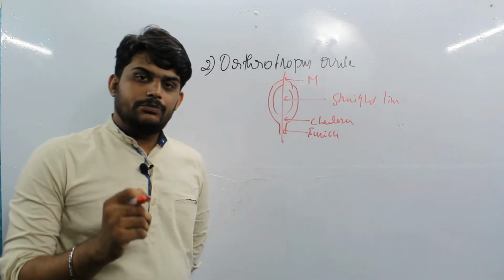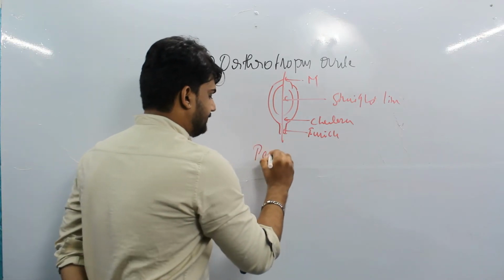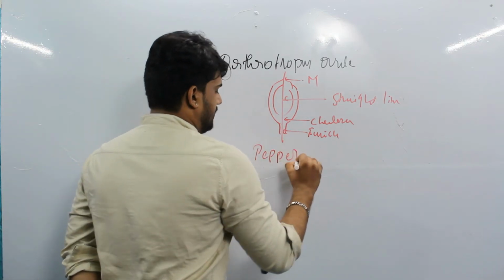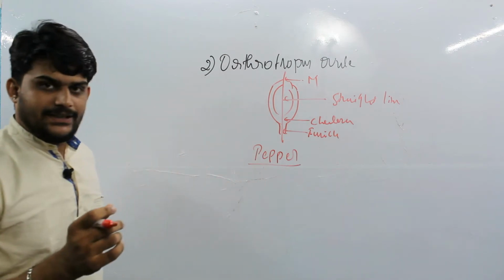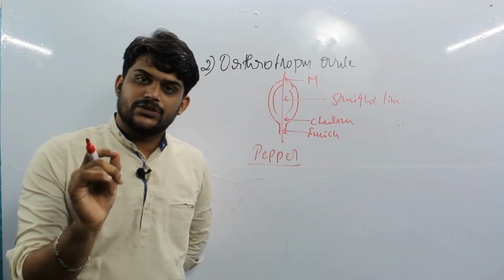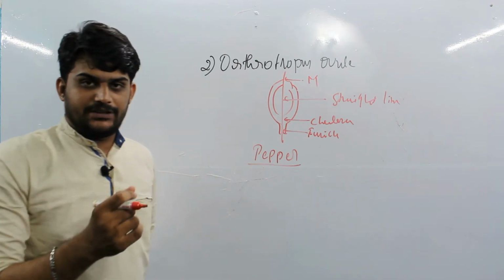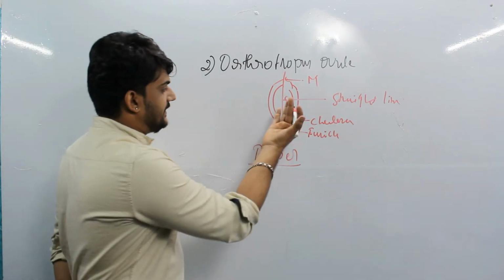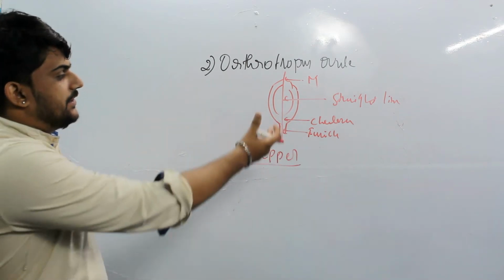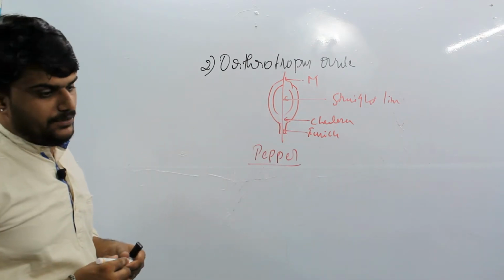This type of ovule you are going to find in pepper plants, and in betel leaf, another species. In those particular individuals you are going to find the orthotropous type of ovule.